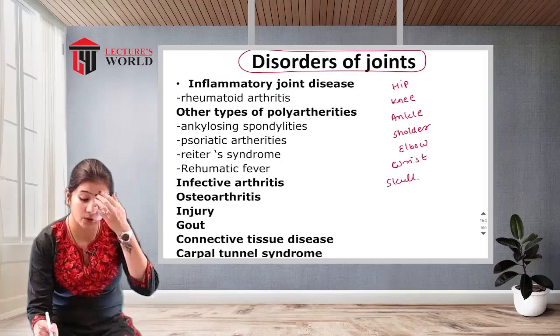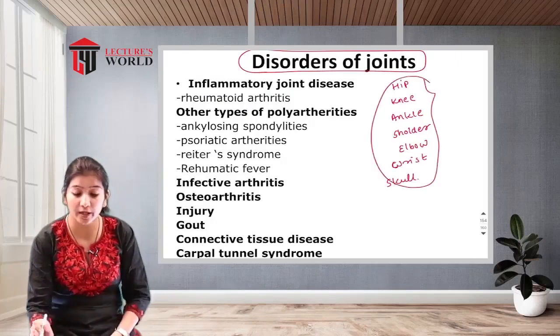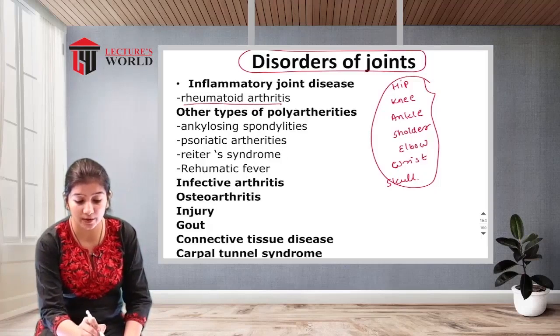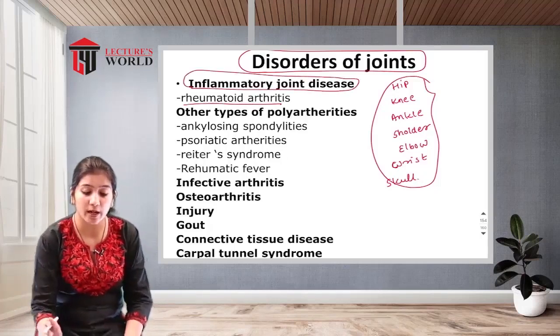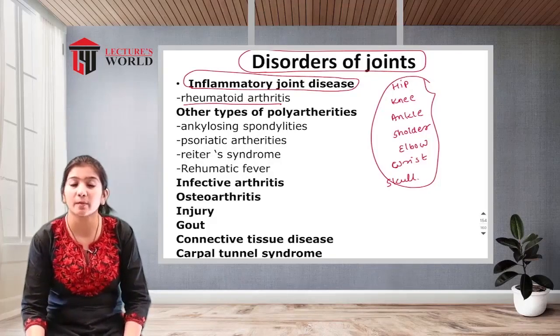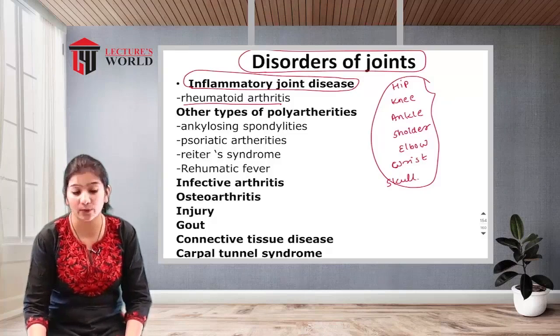In all of these joints, disorders can occur. First is rheumatoid arthritis, an inflammatory joint disease. In rheumatoid arthritis, inflammation of the joint takes place, and because of the inflammation, it is painful.